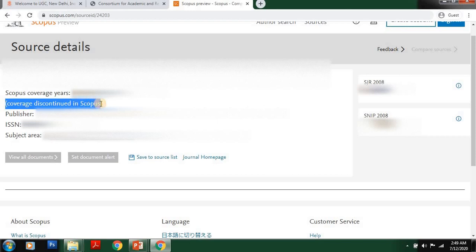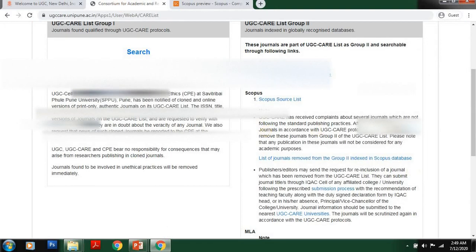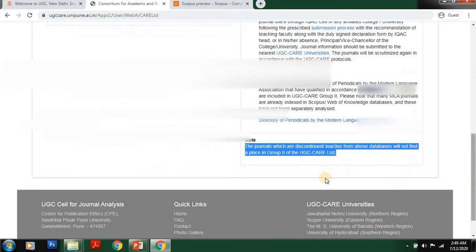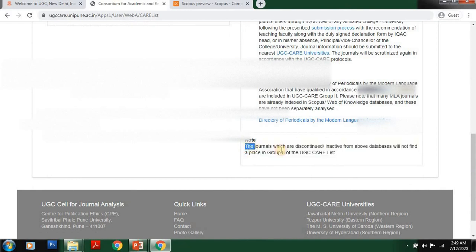Coverage discontinued in Scopus. That means the coverage of the particular journal is discontinued from Scopus. The particular journal is not actively indexed in Scopus. That is, it is removed from Scopus. So what's the UGC regulation? Just see here. The journals which are discontinued or inactive from the above databases will not find a place in UGC CARE list group 2.